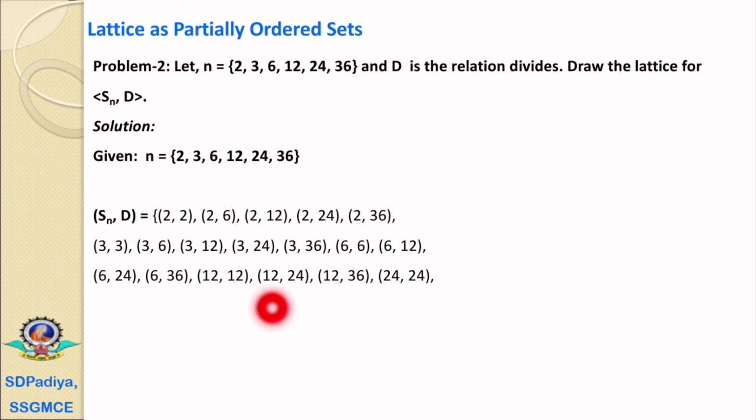Then (12,12), (12,24), (12,36), (24,24) and the last is (36,36).